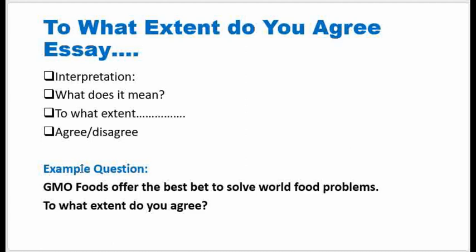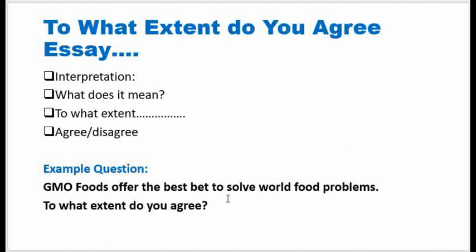I'm going to give a sample question, which you are going to be answering as we do this essay so that we can understand it better. And the question says, GMO foods offer the best bet to solve world food problems. To what extent do you agree?